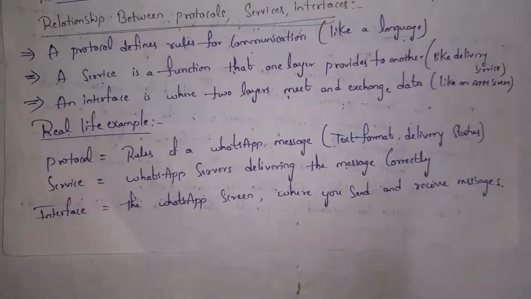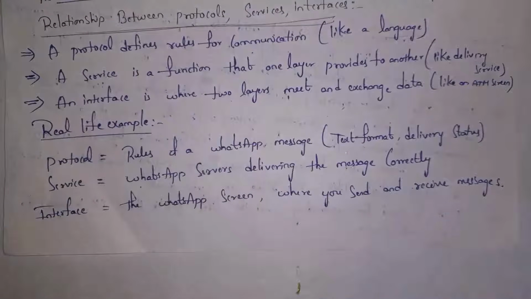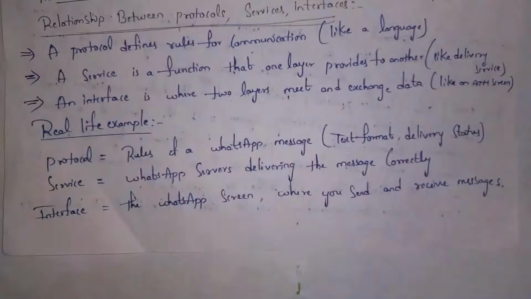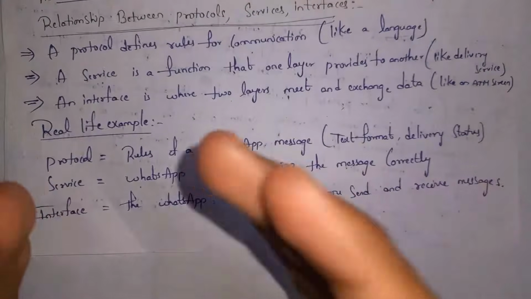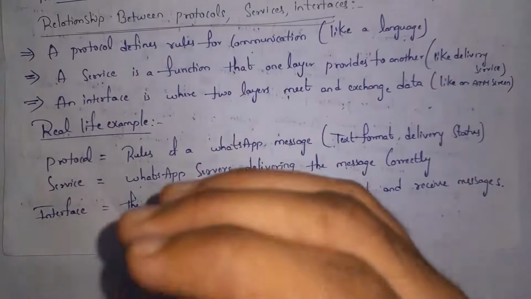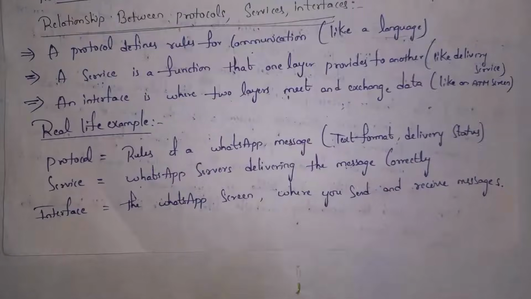Yes, for example, if you consider a real life example, by using WhatsApp we can send a message. And WhatsApp contains protocols. Protocols are nothing but rules. Like we need to send only text messages, and whenever we send a message, it will deliver a status like single tick, double tick and blue tick. All these are rules that are nothing but protocols. Yes, whenever you send a message in WhatsApp, that message is sent correctly. If you send hello, your friend also will receive hello. Whenever you send a message, that message is forwarded to your friend using various layers. Each layer will do a certain task. That is why the person will receive the correct message.